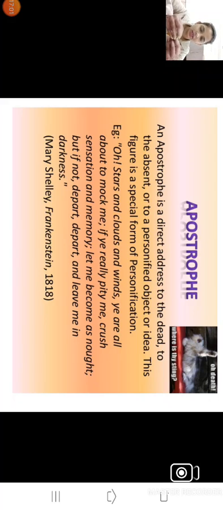Like oh stars and clouds and winds. Here the poet is talking with the stars and clouds. They are not in front of him, but he's assuming that they are talking with him. Or suppose we talk with a dead person: oh father of nation. He is dead, but we assume that we are talking with that person, and that is apostrophe.